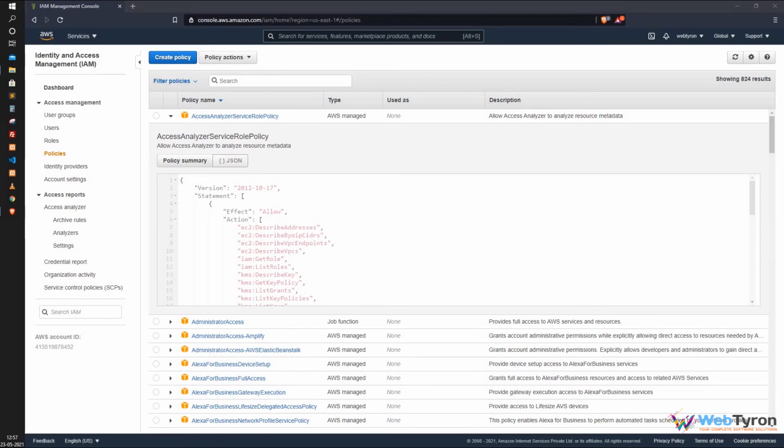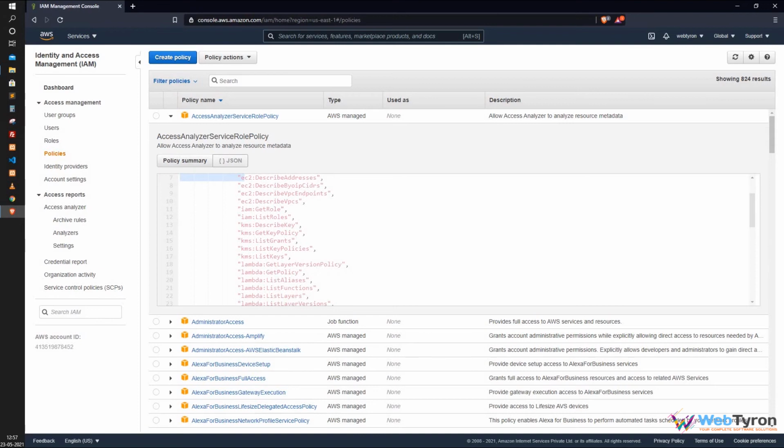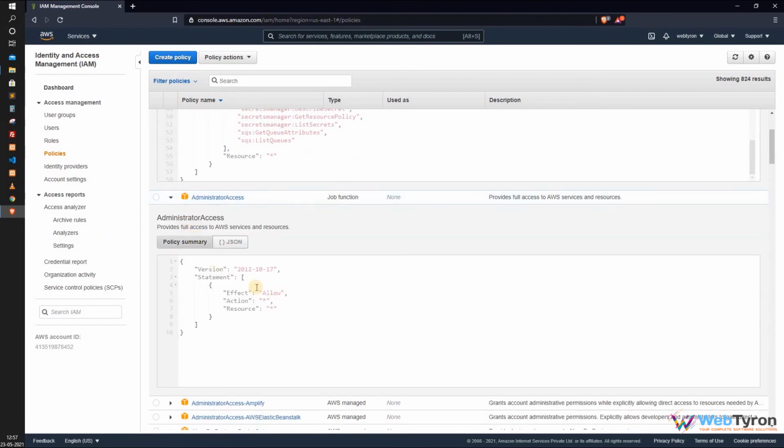Another term in IAM is permission. Basically, a permission enables you to perform an action on AWS resources. Like you can see here in a policy, lots of permissions are assigned, like get role, list role, describe key, get key policy, list grant, list key, list functions, list layers. So all these are permissions.